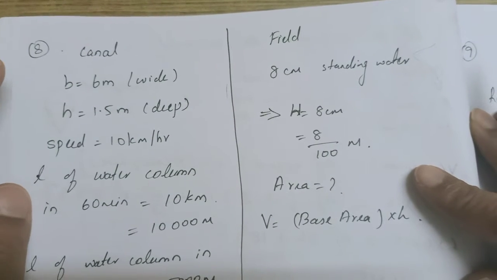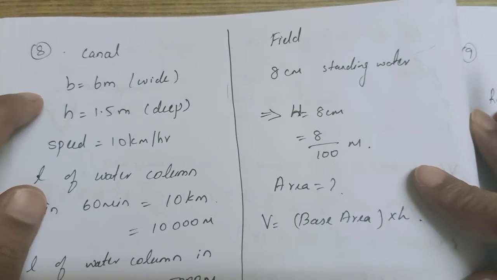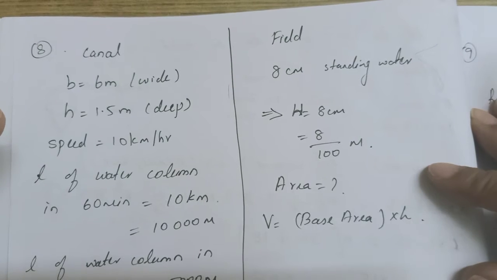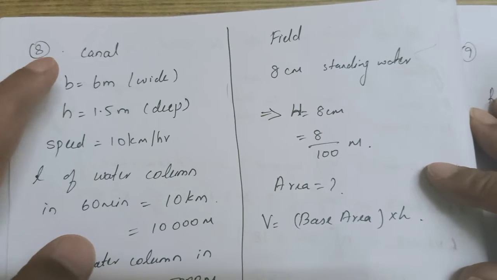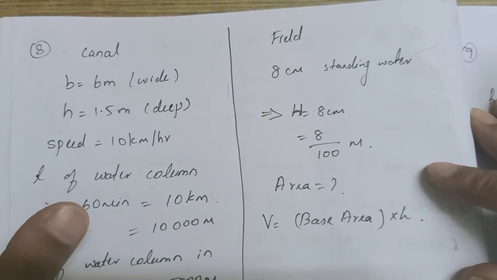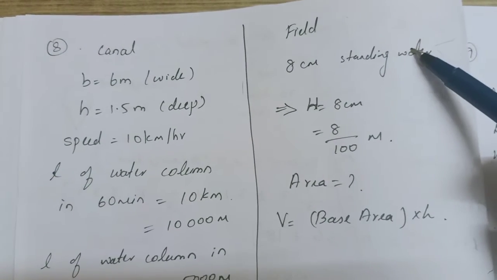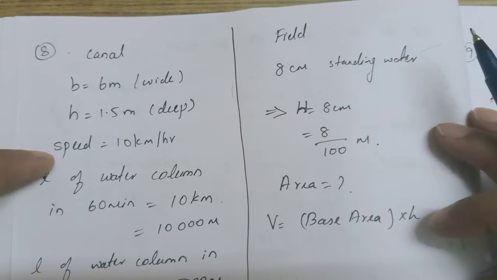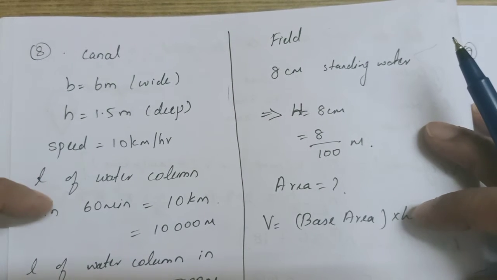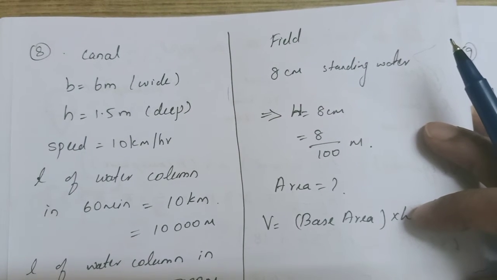Exercise 13.3 question number 8. This is an important problem. This as well as the next problem is also important. There is a canal. The shape of the canal is not mentioned and also the shape of the field is also not mentioned. We have to guess that portion. Also the speed of the running water is given. So these are the things which make the problem important.